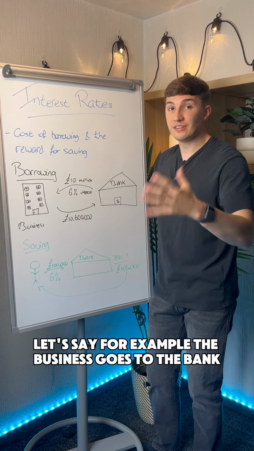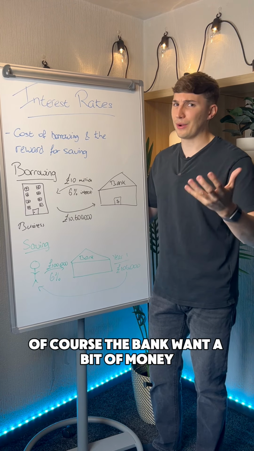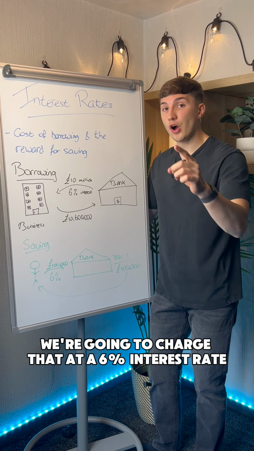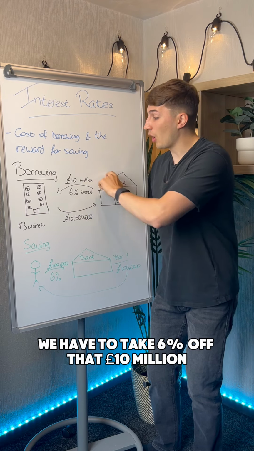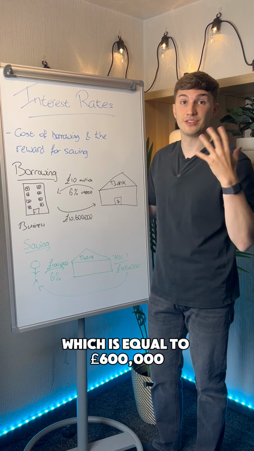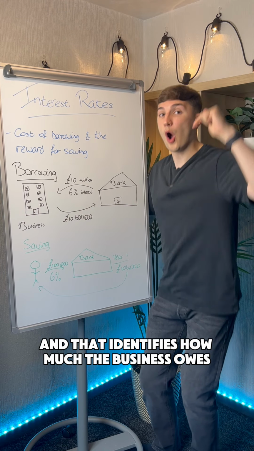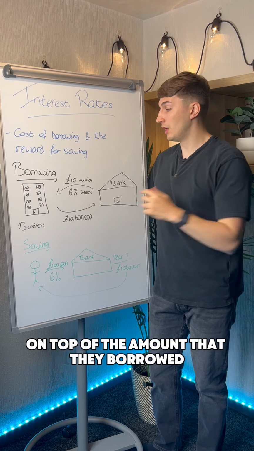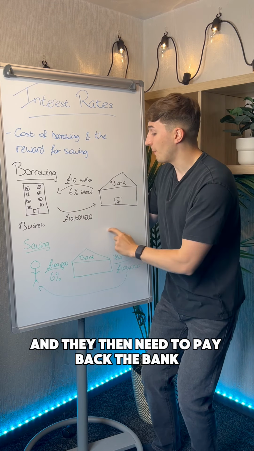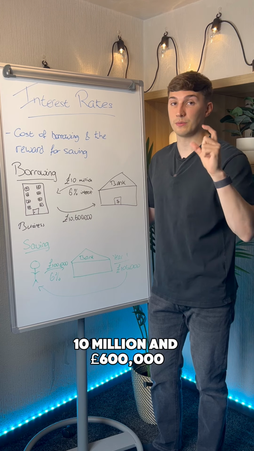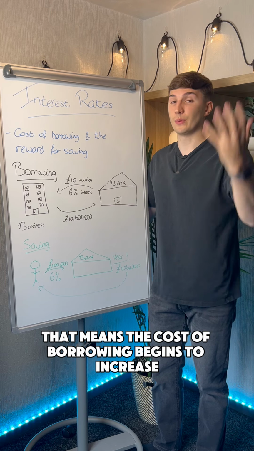Let's say, for example, the business goes to the bank and asks them for a £10 million loan. Now, of course, the bank want a bit of money, so they say we're going to charge that at a 6% interest rate. So what that means is we have to take 6% off that £10 million, which is equal to £600,000, and that identifies how much the business owes on top of the amount that they borrowed. So they've borrowed £10 million at 6% interest rate, and they then need to pay back the bank £10,600,000.